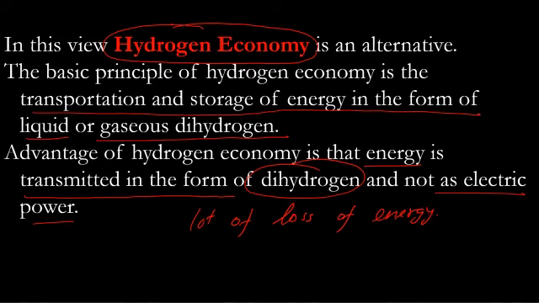At least 15 to 20% of power is lost during transmission. But if we transport dihydrogen, there will not be any such loss. So that loss can be avoided, and this avoidance of the loss is known as hydrogen economy. This is economical in that sense. At large distances, when we have to transport electricity, there is huge loss of energy. In case of transportation of hydrogen, that loss will not be there, but certainly there will be other losses, which will not be equal to the loss in electric power.